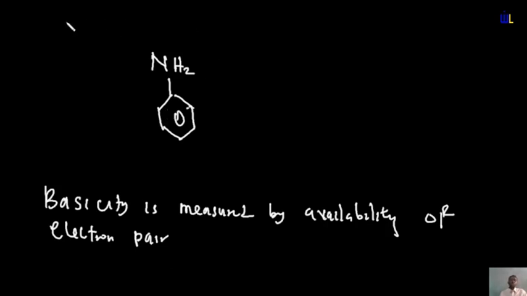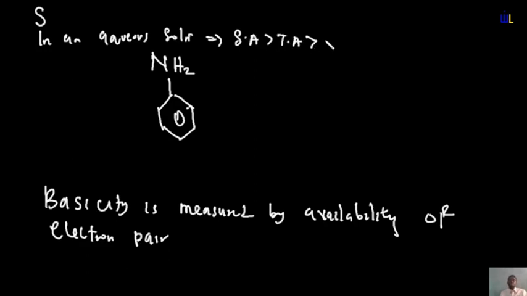Hence, if you are going to consider the order in a solvation mixture or in an aqueous solution, you will have that secondary amines would have higher basicity than tertiary amines, which will have higher basicity than primary amines, which will have higher basicity than ammonia.